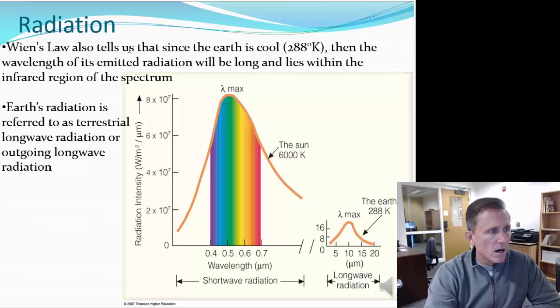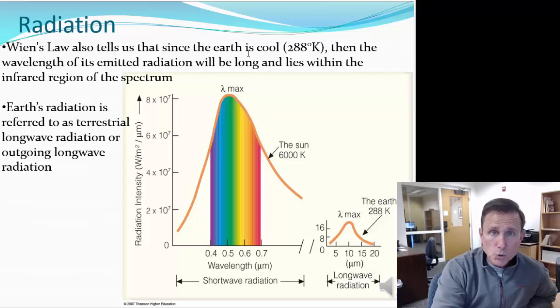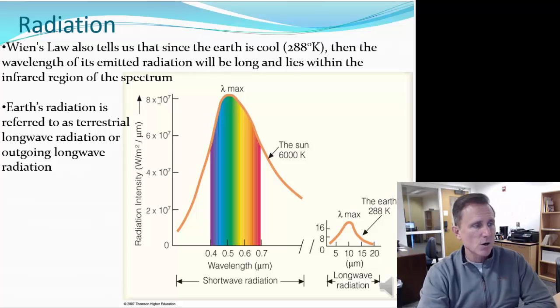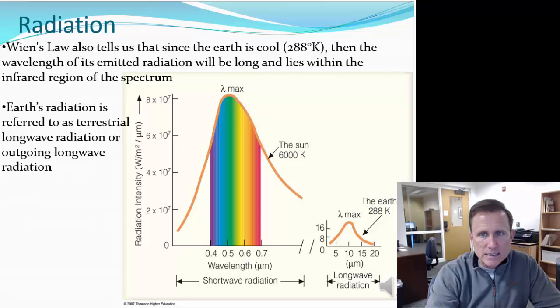So Wien's law also tells us that since the Earth is cool, only about 288 degrees Kelvin, then the wavelength of its emitted radiation will be long and lies within the infrared spectrum. Looking at this diagram again, most of the sun's radiation is between 0.4 and 0.7 micrometers. It's a very short wave.